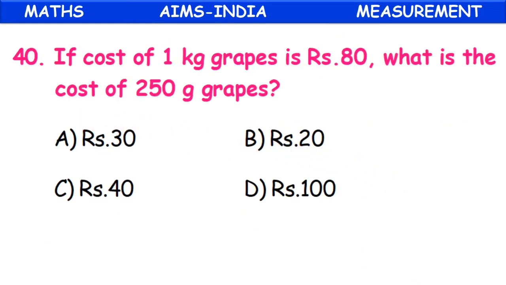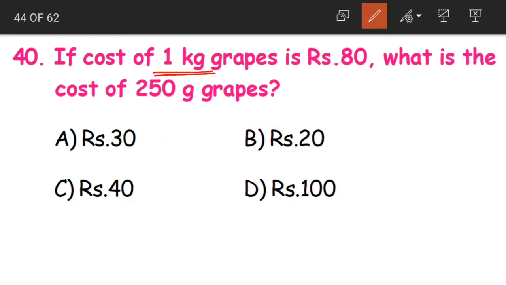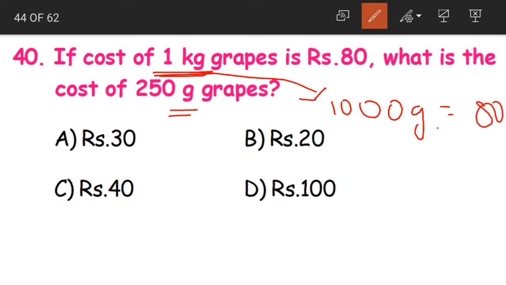Next question 40. The cost of 1 kg of grapes is 80 rupees. What is the cost of 250 grams of grapes? Here the weight is given in kilograms, but we have to find out the cost for grams. So what you can do is convert this kilograms into grams. 1 kg is equal to 1000 grams. So the cost of 1000 grams is 80 rupees.